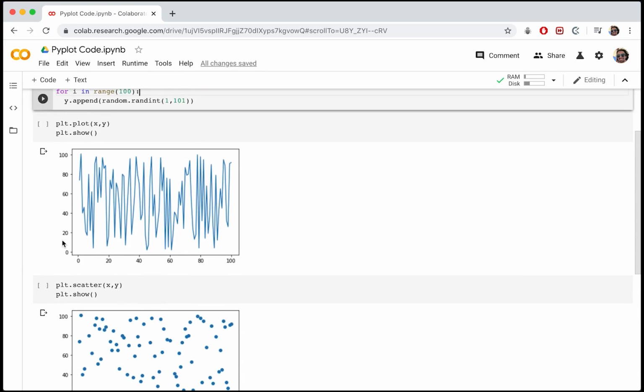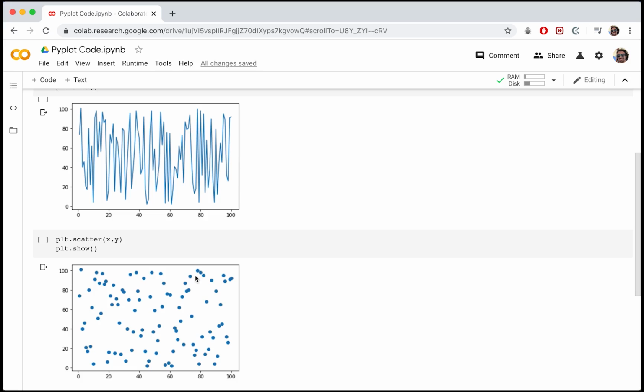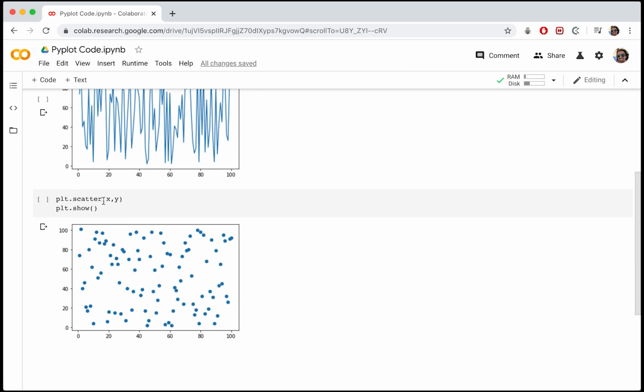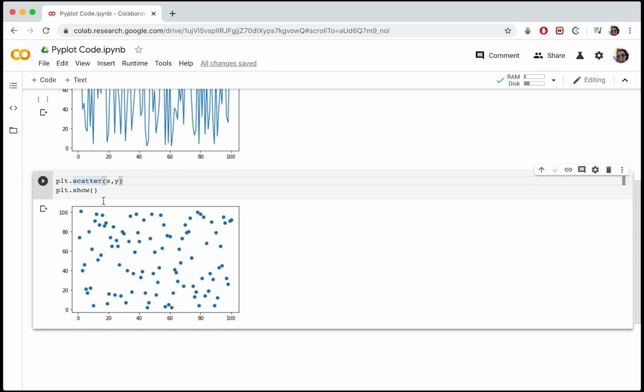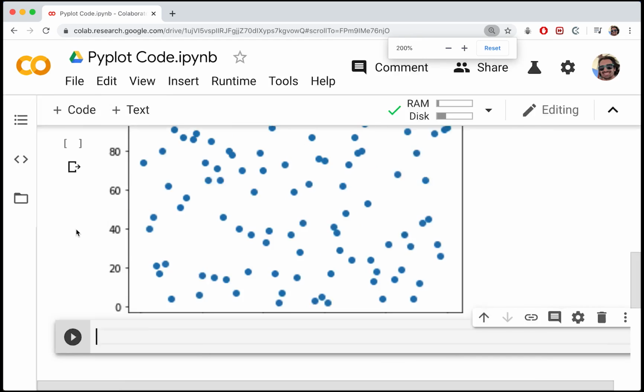Note how there are no labels here for either the axes or the title, and both of them are this kind of boring, flat default blue. So we're going to work on adding the title and the labels, and then work on changing both the line appearance and the dot appearance. So let's go ahead and get started here with a new cell. Okay, and let's just zoom in a bit.